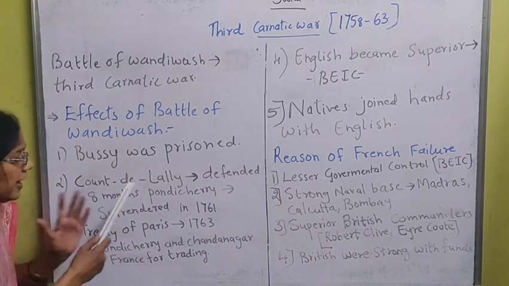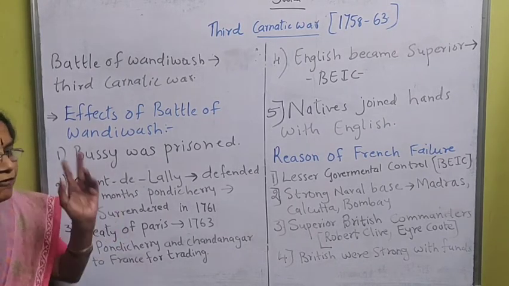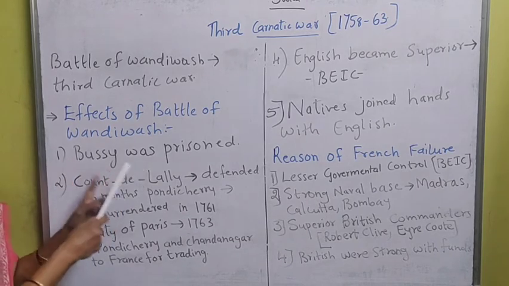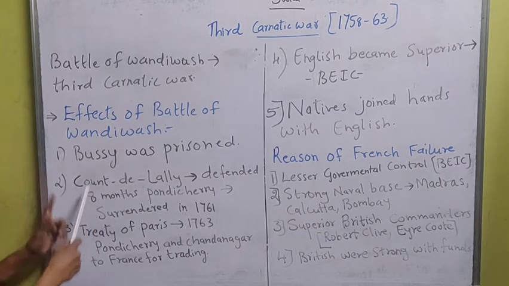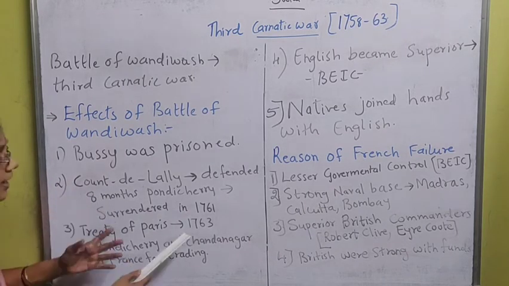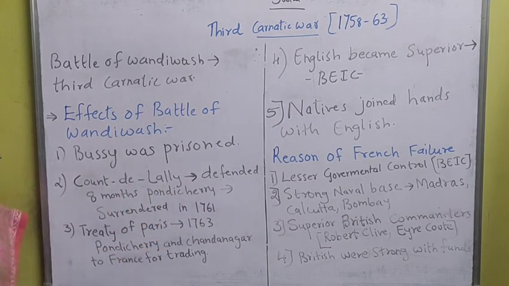He defended only for 8 months because he was a lone person, a powerful person, and there was no help from Bussy because he was captured and imprisoned by the English. So for 8 months he defended, and then he surrendered Pondicherry in 1761.